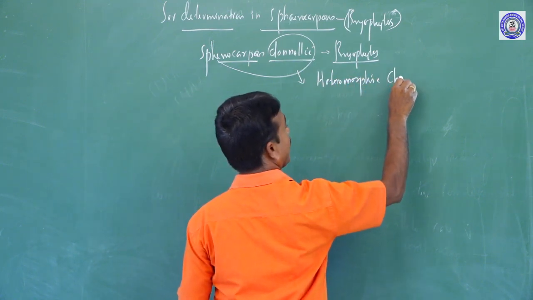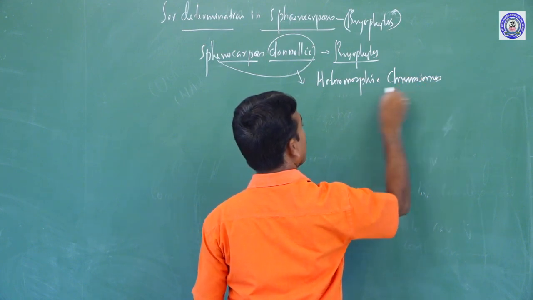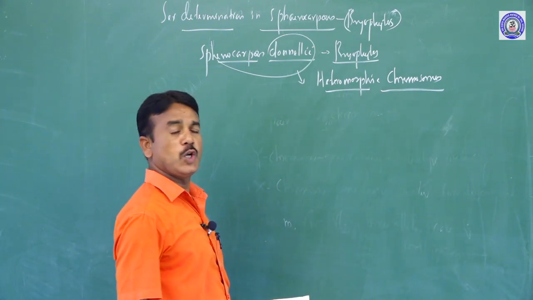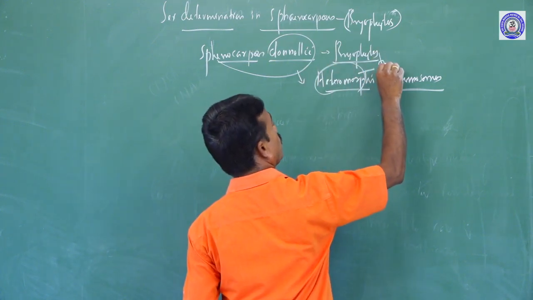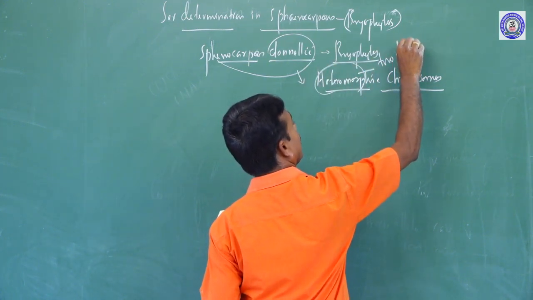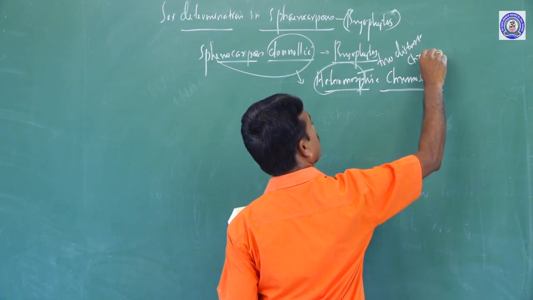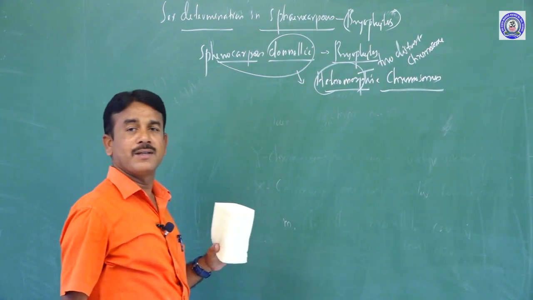Sphaerocarpos donnellii has heteromorphic chromosomes. What is the meaning of heteromorphic chromosome? Heteromorphic chromosomes are two distinct chromosomes, dissimilar in size and shape.